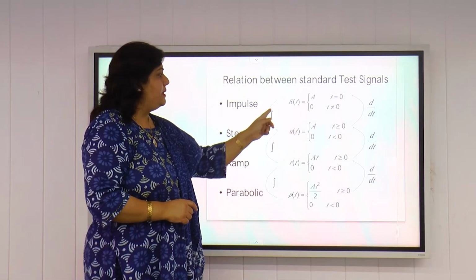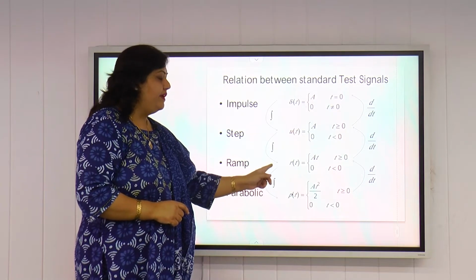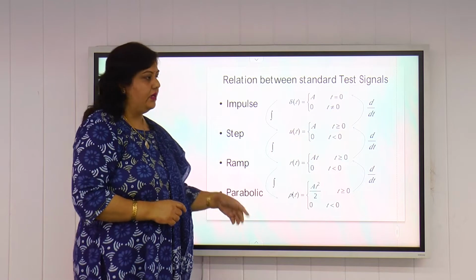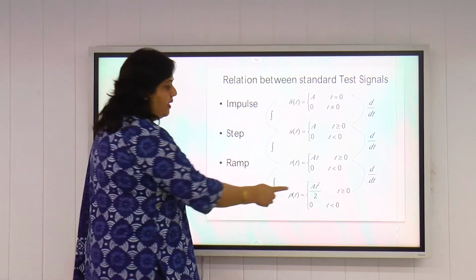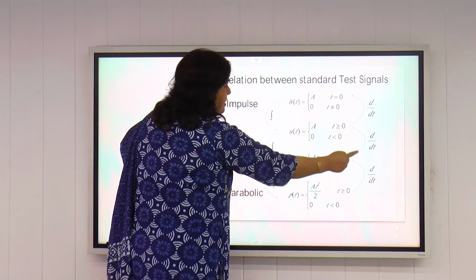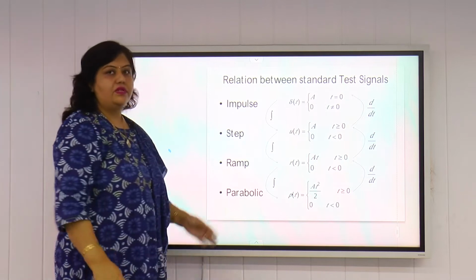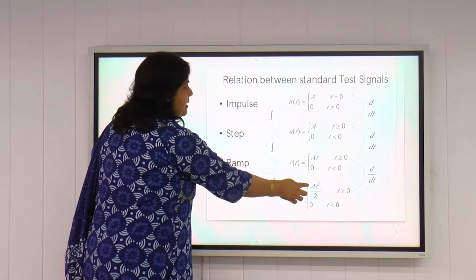If we integrate an impulse signal, we will get a step. If we integrate a step signal, we will get a ramp, and if we integrate a ramp signal, we get a parabolic signal. Similarly, the reverse is also true. If we differentiate a parabolic signal, we will get a ramp. If we differentiate a ramp signal, we will get a step, and if we differentiate a step signal, we will get an impulse signal. So this is the relationship between these standard test signals.